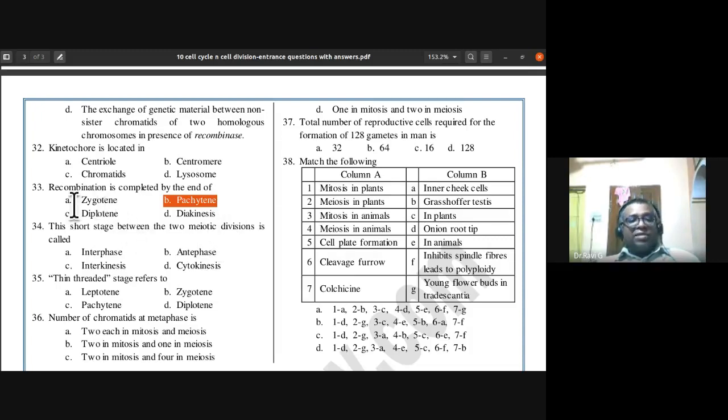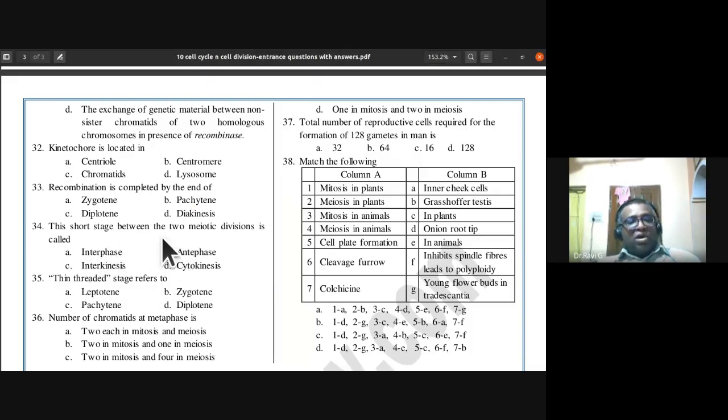In diplotene, you can notice chiasmata and the dissolution of the synaptonemal complex, but crossing over and recombination are completed by the end of pachytene itself. The third stage is pachytene, and at that stage recombination is completed. So for the 33rd, B is the answer.